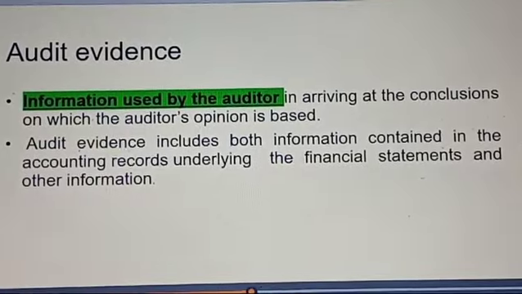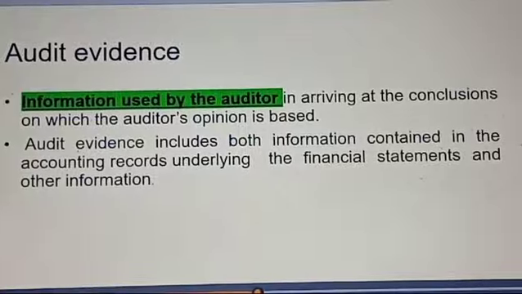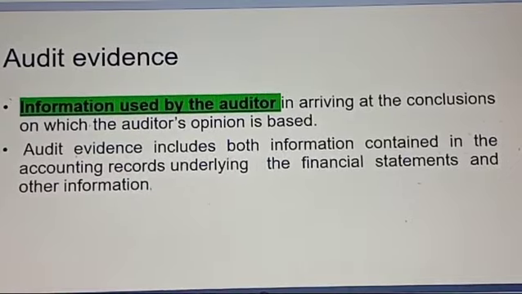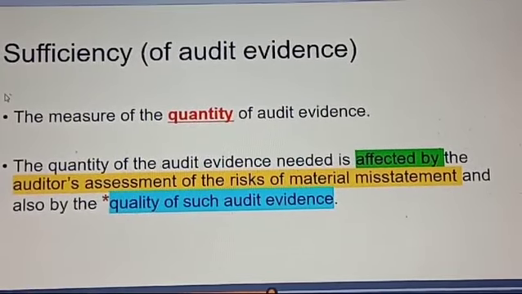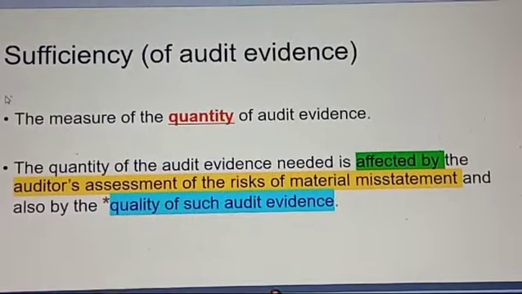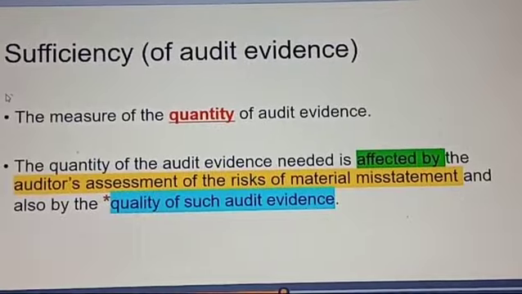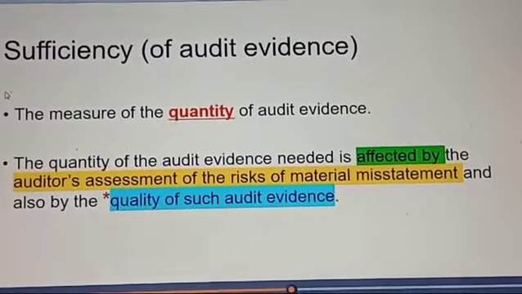Now we read on the first slide that audit evidence must be sufficient and appropriate. So in the next slide we are covering the meaning of sufficiency and appropriateness. So I am moving to the next slide. What is the meaning of sufficiency of audit evidence? The scope of this SA covers that audit evidence must be sufficient and appropriate to draw a reasonable conclusion on which the auditor's opinion is based. So we are covering this topic, sufficiency of audit evidence.